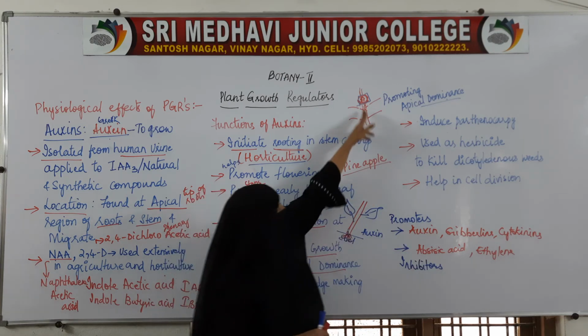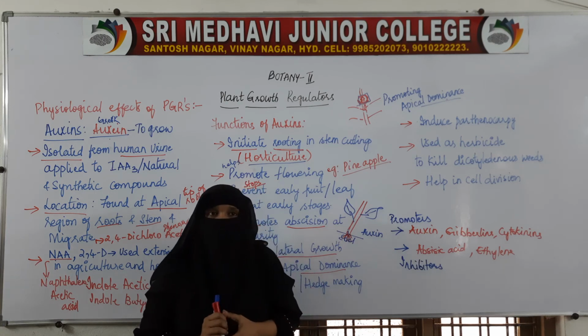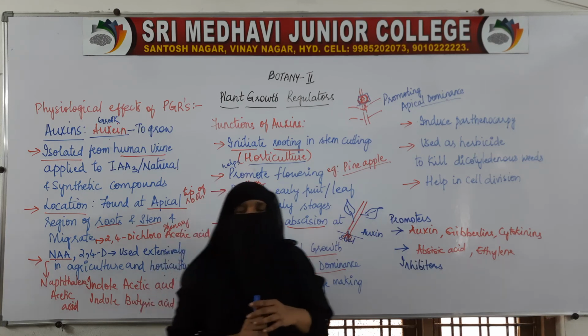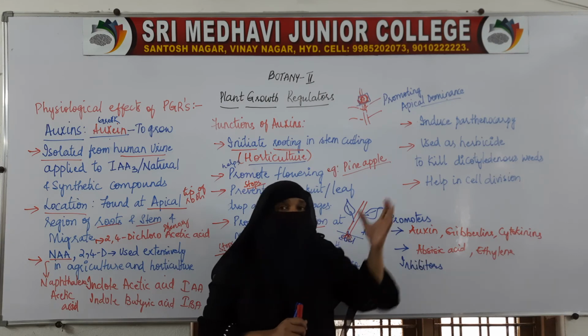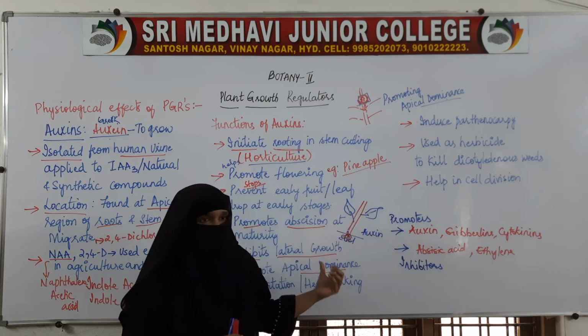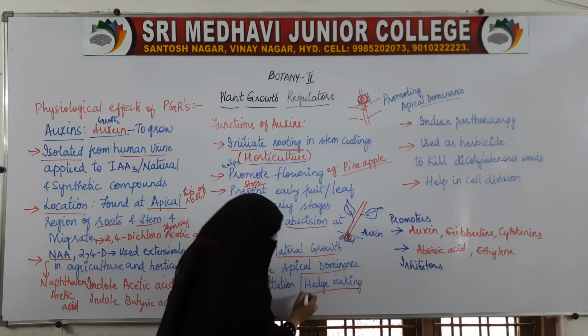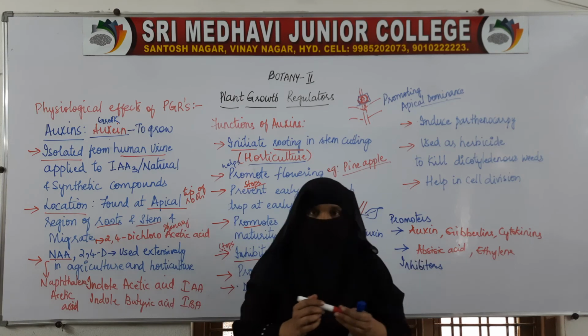Instead of growing in length, the plant will show lateral growth. This application of decapitation and lateral growth is useful in hedge making.